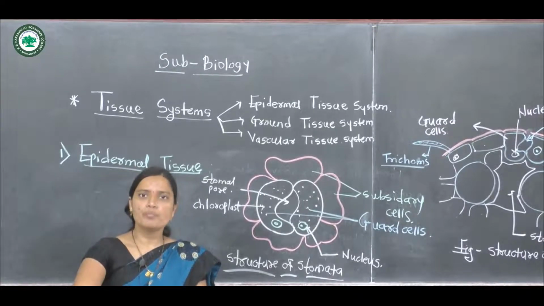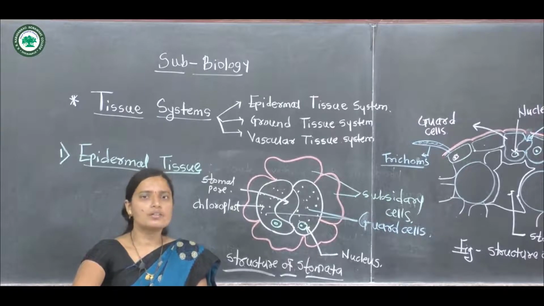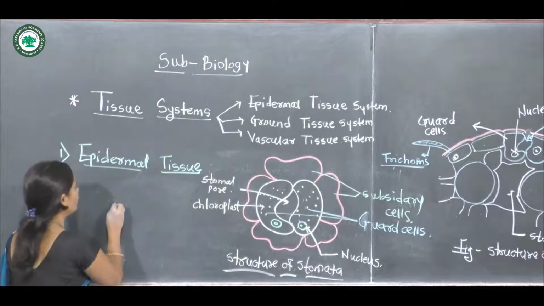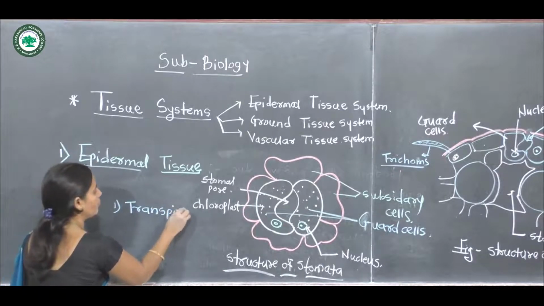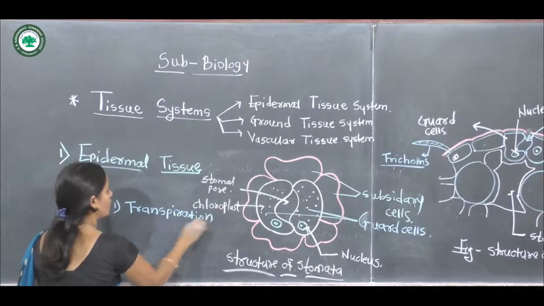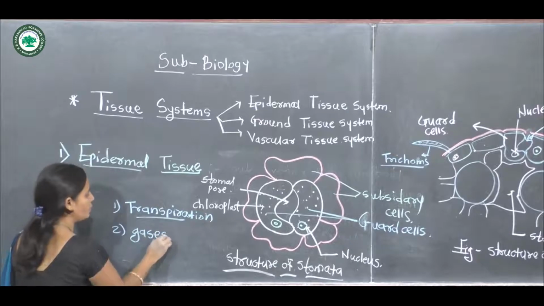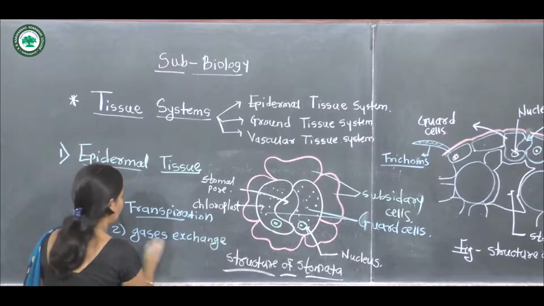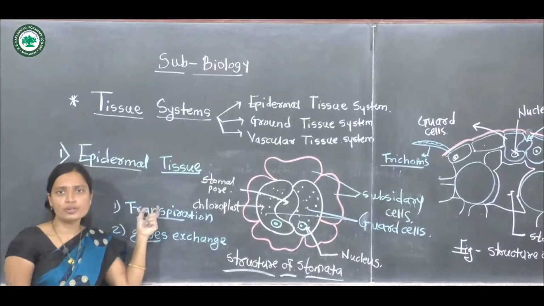It is an important role for the exchange of gases and also for transpiration. These are the two important functions of the stomata. Transpiration means the evaporation of water.